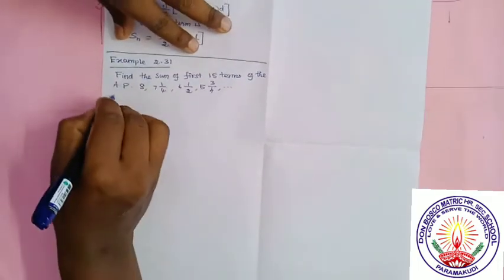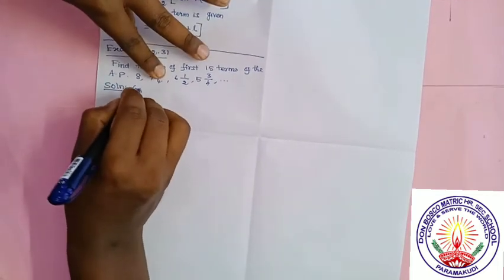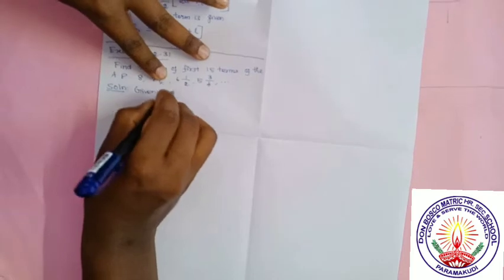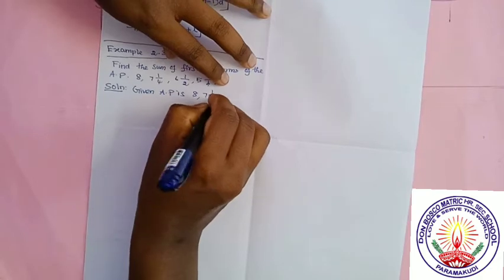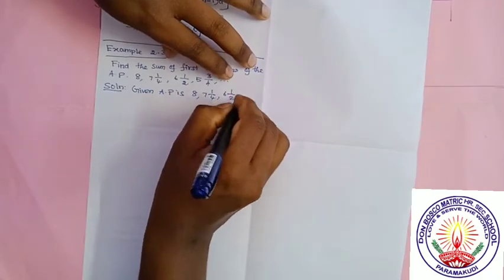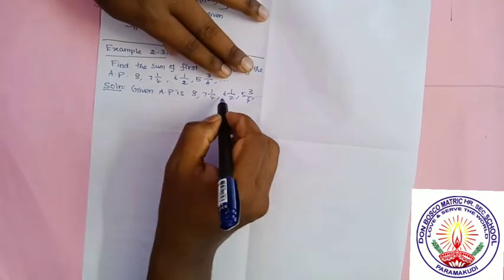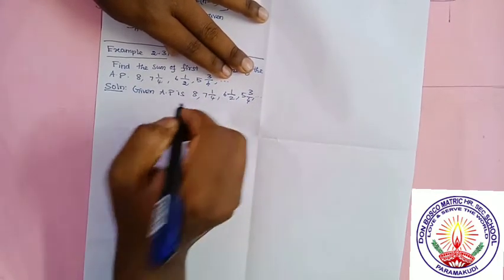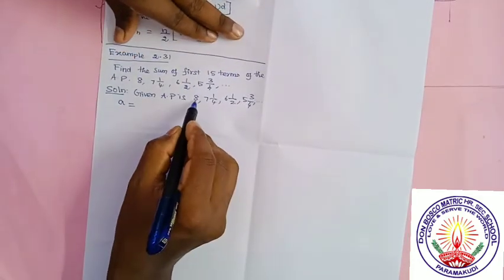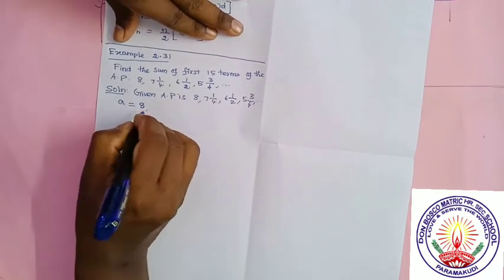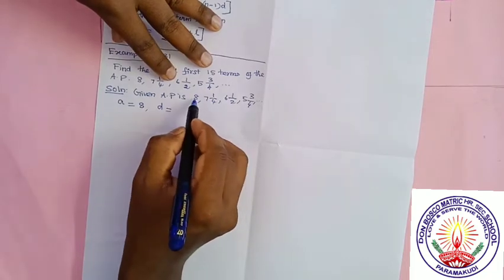So first, solution. We have to write the given information. What is given? Given AP is 8, 7 1 by 4, 6 1 by 2, 5 3 by 4, dot dot dot. So you can see the values are decreasing, so the common difference will be negative. Here the first term a is equal to, what is the first term? 8. So a is equal to 8. And the common difference d is equal to, what is the common difference? Second term minus first term.